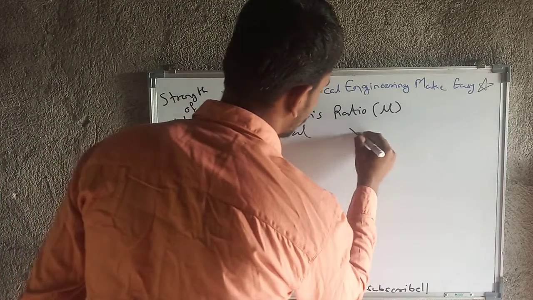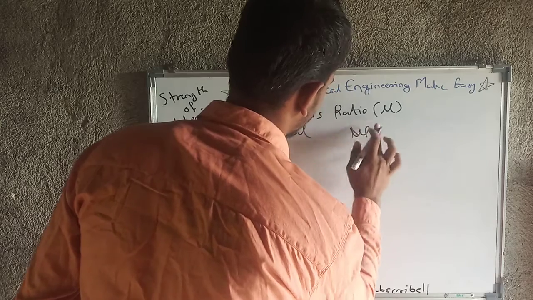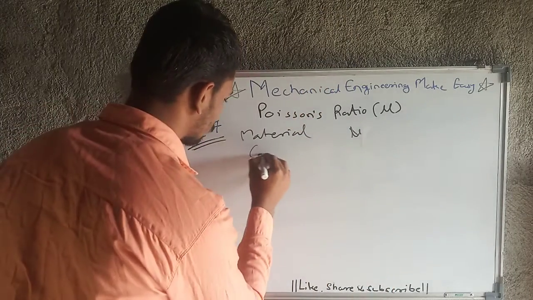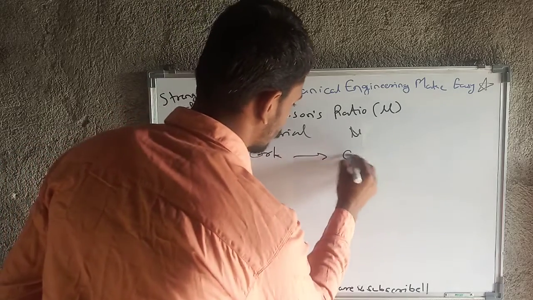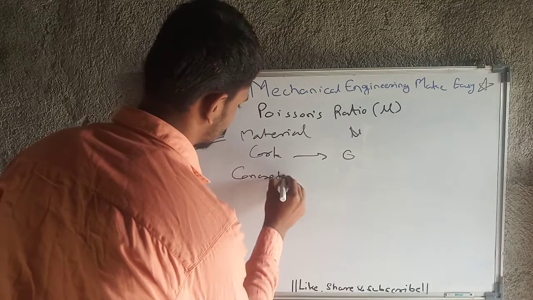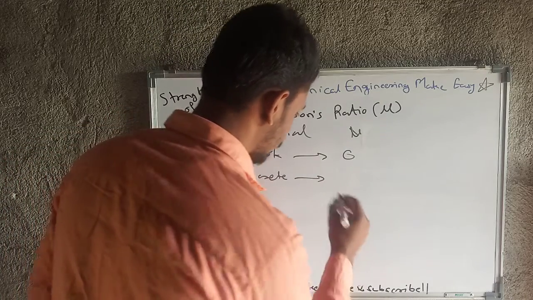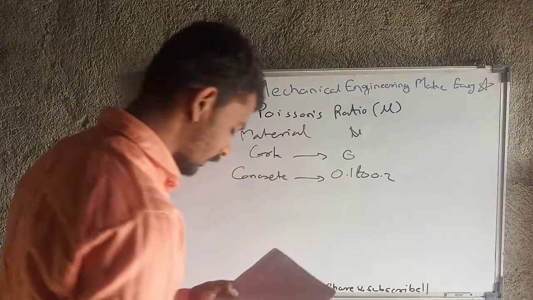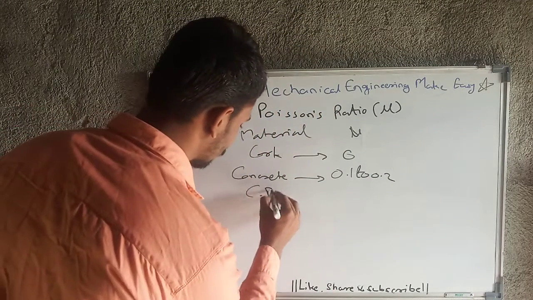So material and here mu. For cork the mu value is 0. Then for concrete the mu value is 0.1 to 0.2. Then next is cast iron.